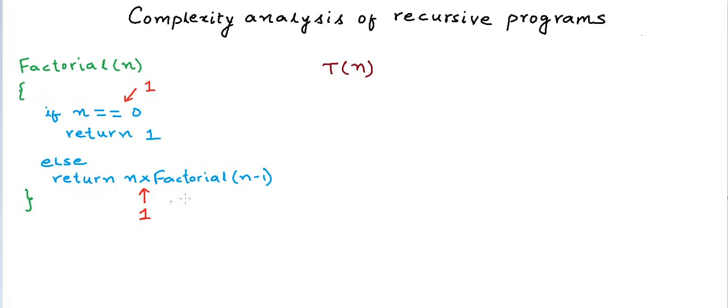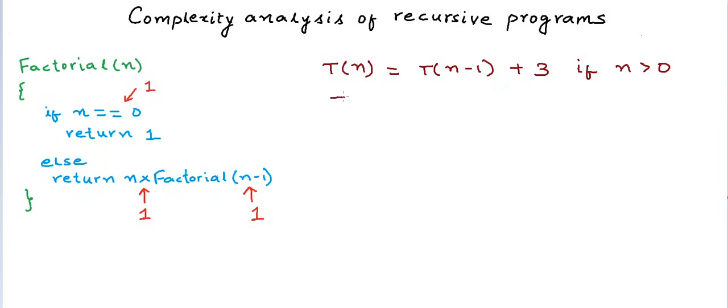So this is 1 unit of cost, and we perform a subtraction here to calculate n minus 1, which is another 1 unit of cost. So T(n) is nothing but the time taken to calculate factorial of n minus 1, which is T(n-1), plus 3 units of cost for these simple operations. And this is true for all n greater than 0.